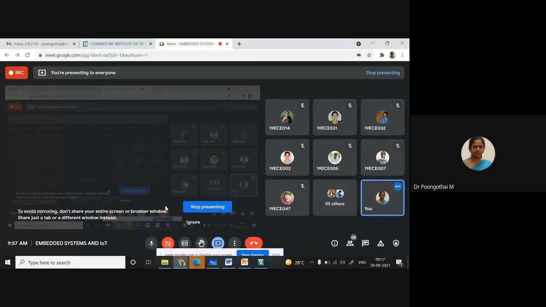Batch 1 students, if you want to listen to the class, you can stay back. Otherwise, you can leave. Many students have asked about lookup table method techniques and had doubts regarding lookup table memory accessing. So have you completed the lookup table method?